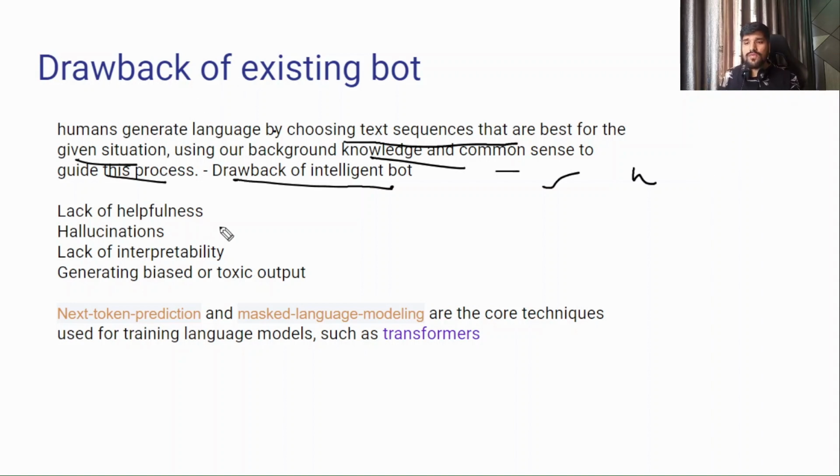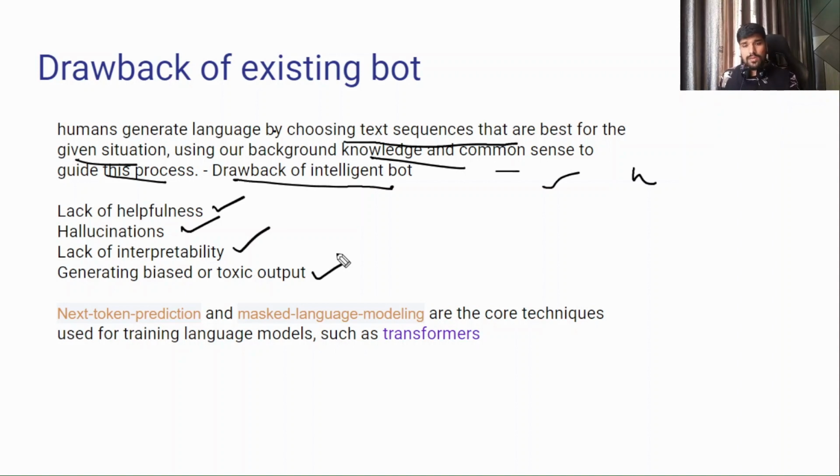Now let's move forward to the other drawbacks. One is a lack of helpfulness: the model doesn't understand the context we are asking in, and it gives general answers to almost every question. Hallucination: most of the time, wrong facts are given by the bot. Lack of interpretability: we do not know how these models work, which is again one of the drawbacks. And generating biased or toxic output: sometimes the bot may give biased output. So these are the drawbacks we have in the existing models.